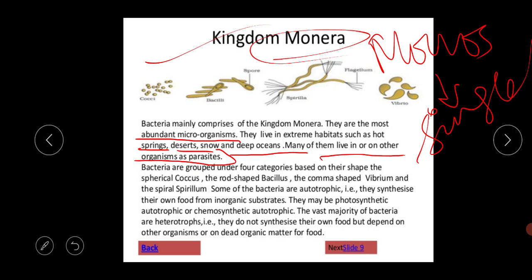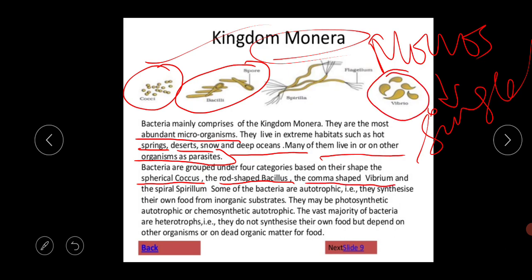So bacteria are grouped under 4 categories based on their shape. The spherical coccus, just look at this structure, this is the spherical coccus. The rod-shaped bacillus. The comma-shaped vibrio. One bacterium is Vibrio cholerae, the pathogen for the cholera disease. Its shape is comma shape, so that's why it's called Vibrio cholerae. And the spiral spirillum, this is the spiral-shaped structure.